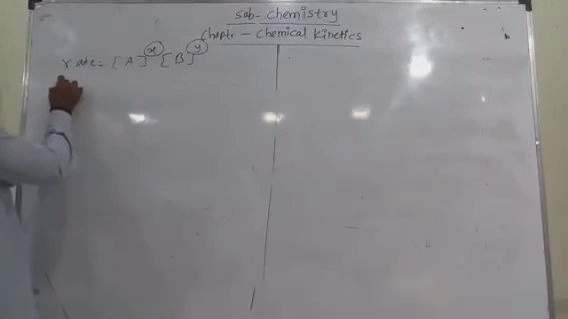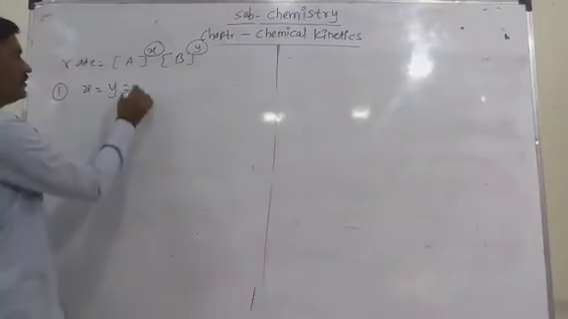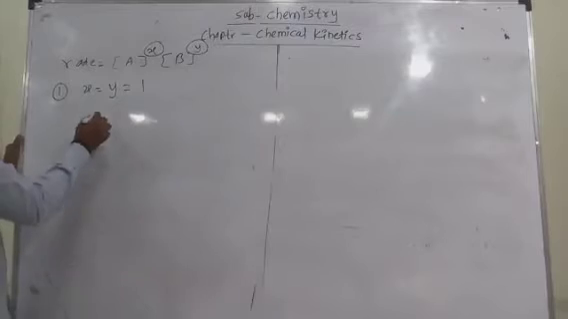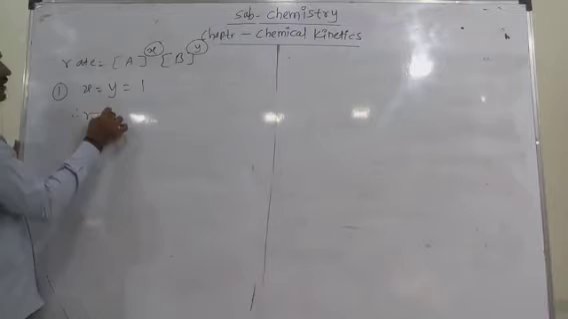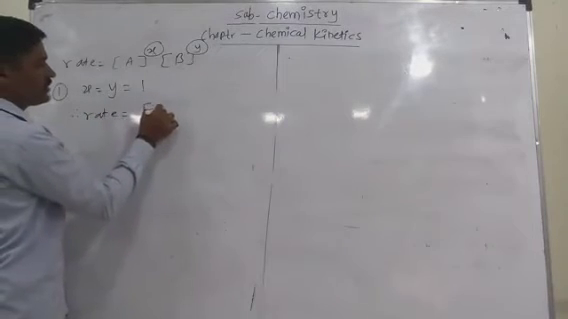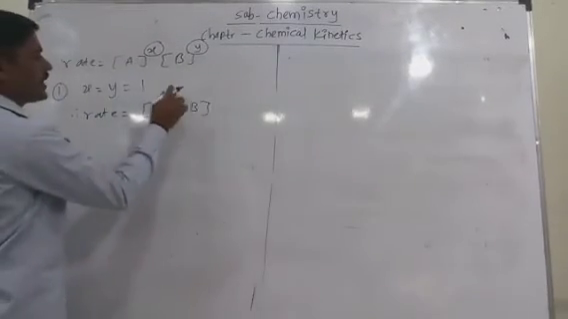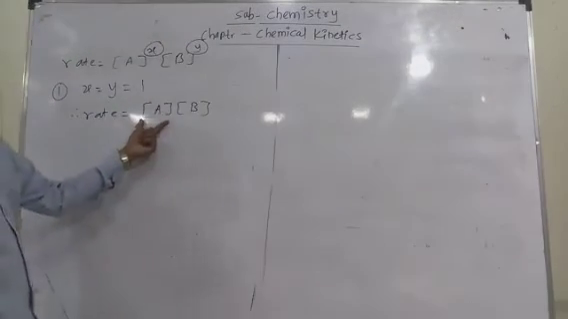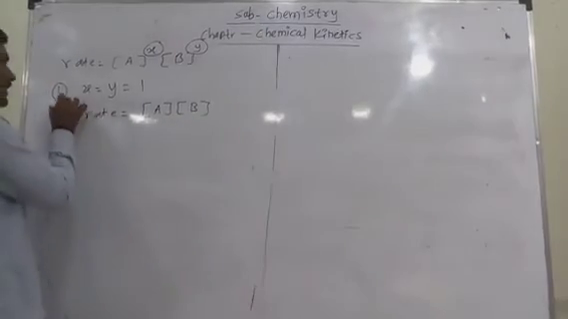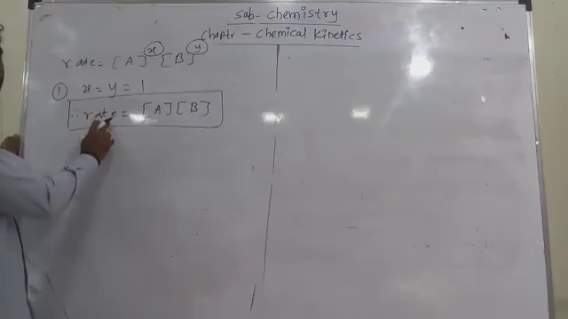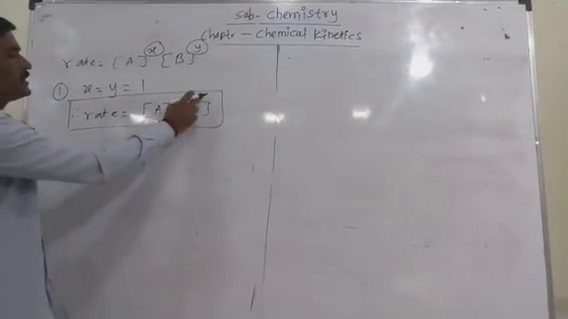So under some conditions, when we put x equal to y equal to 1, that is unity, the rate of reaction becomes proportional to the concentration of A and the concentration of B. That means the rate of reaction depends on the concentration of A and B if the power is 1.